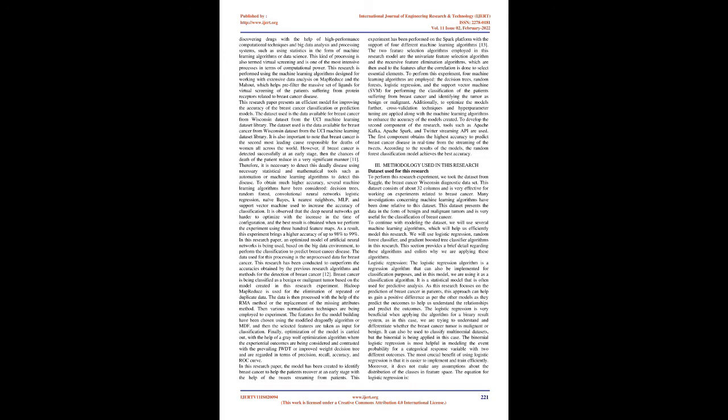It is observed that deep neural networks get harder to optimize with the increase in the time of configuration, and the best result is obtained when we perform the experiment using 300 feature maps. As a result, this experiment brings a higher accuracy of up to 98% to 99%. In this research paper, an optimized model of artificial neural networks is being used, based on the big data environment, to perform the classification to predict breast cancer disease.